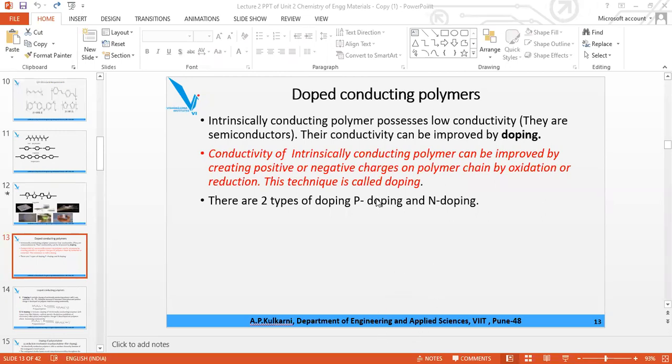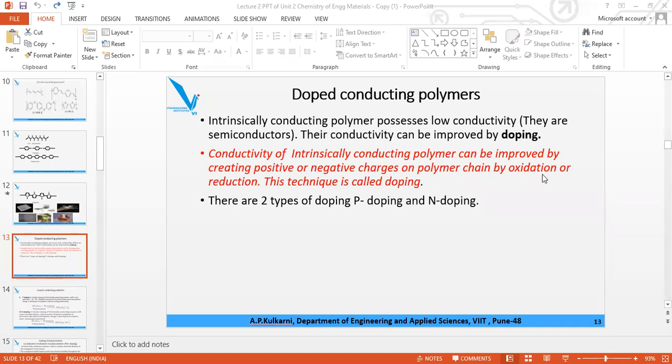Similarly, N doping is creating negative charge. It is done by reduction. Reduction means electronation. We are giving the electron to the polymer. So by reduction, you are increasing the negative charge on it, and it is done by Lewis bases.